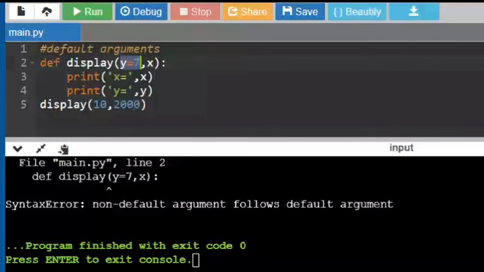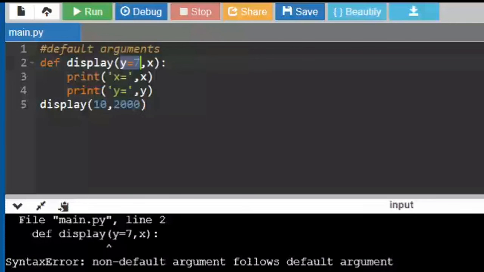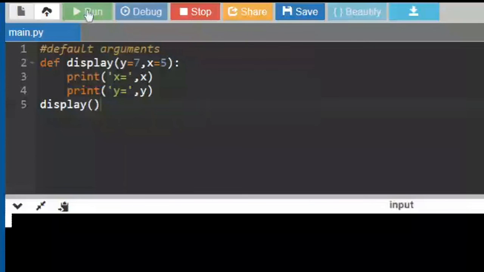In the other case, I'm saying X is equal to 5 and Y is equal to 7, both default arguments, and I'm not passing anything. So it is just taking the default values, because I didn't pass any arguments. So this is all regarding the default arguments.